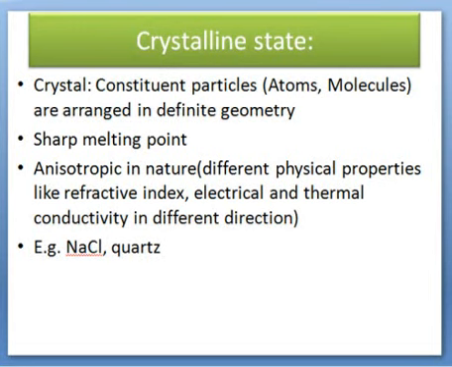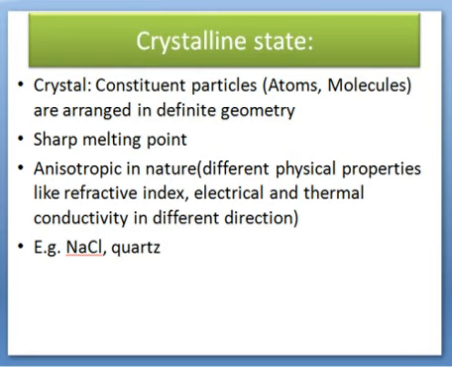Crystalline material means constituent particles like atoms and molecules are arranged in a definite way or definite geometry. They have a sharp melting point and different physical properties in different directions, like the refractive index along the x-axis and along the y-axis may be different. Examples are NaCl and quartz.